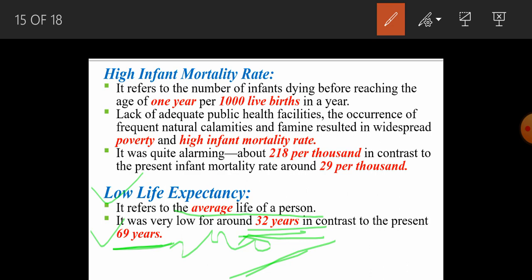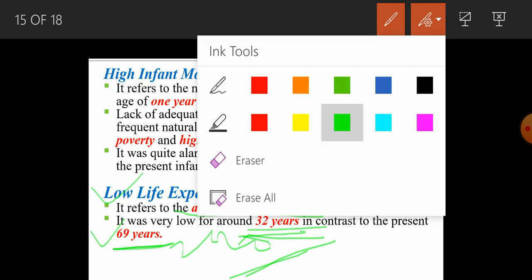Such a very interesting fact you can see here regarding life expectancy at present, right? So I repeat, 69 years in totality. For males it's 68.4 years, and for females it's 71.2 years. Okay, now let's move on to the next slide.